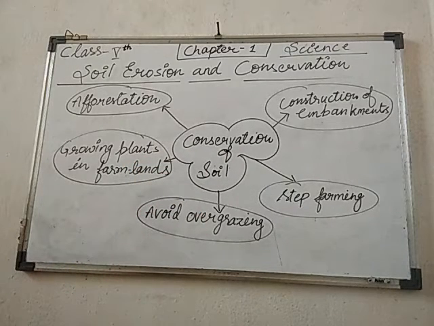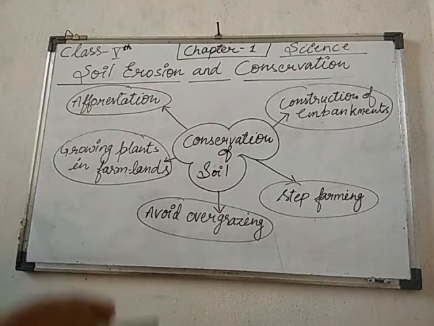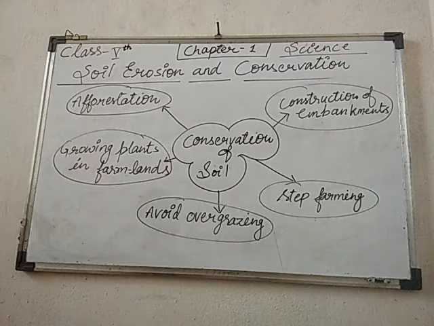Okay students, growing bushes or trees along the edges of farmland reduces soil erosion by reducing the speed of wind. When a large number of trees are grown on the land, they reduce the speed of strong wind, and by this we can conserve the soil.